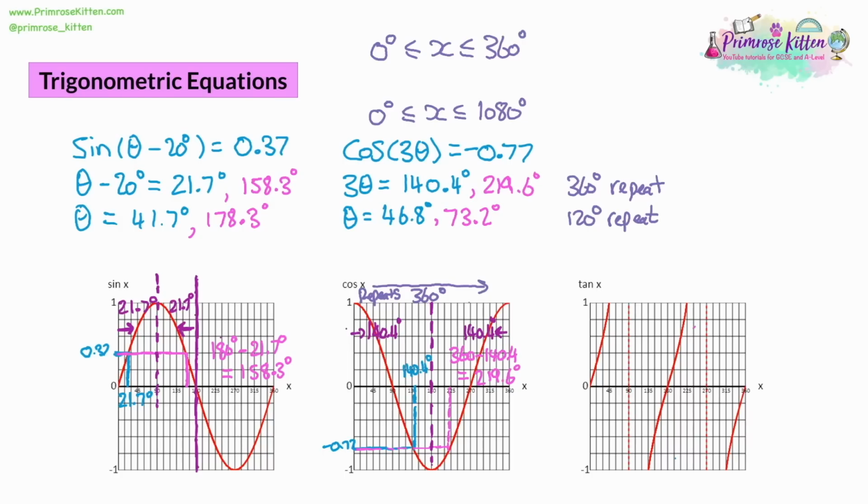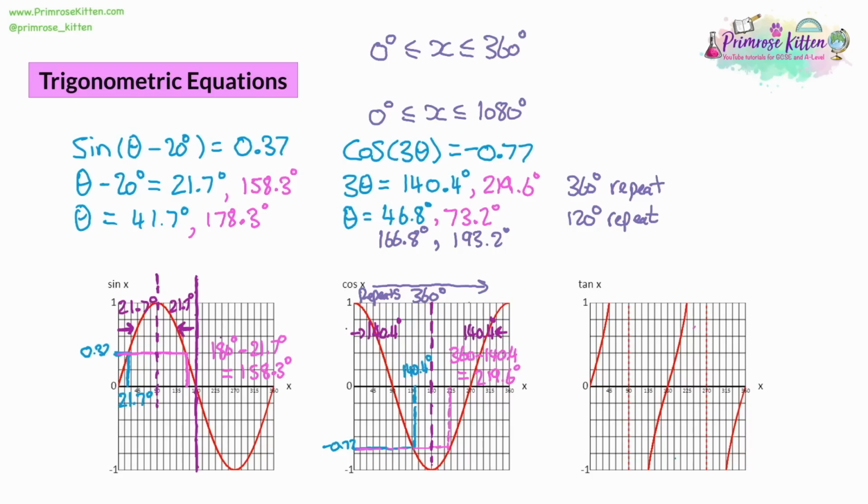We can take 46.8 and add 120 to it, and we get 166.8. We can take 73.2 and add 120 to that, and that's going to give us 193.2 degrees. Notice how these answers are still within the 0 to 360 range. Now, we can divide it by 3, so rather than repeating once within 360, the 120 is going to repeat 3 times. Let's add on another 120.